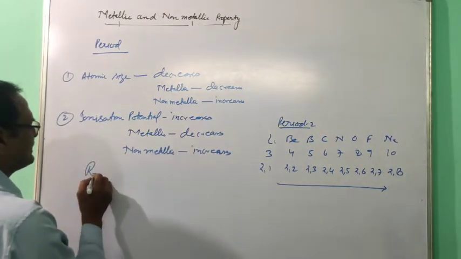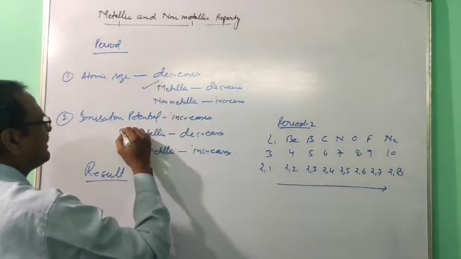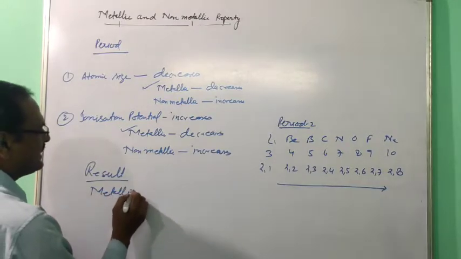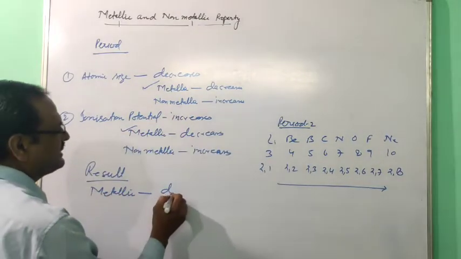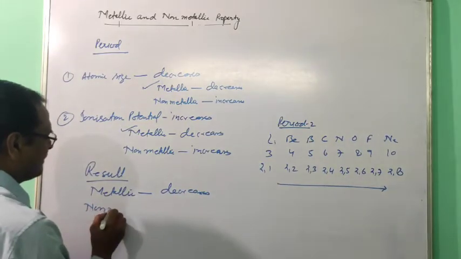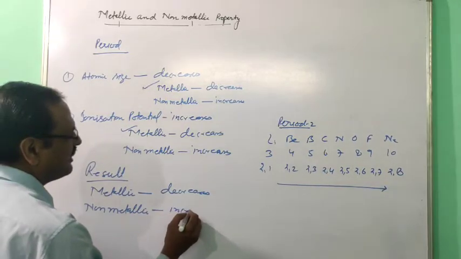So just you see the result you are getting. What is the result? Just you combine both the factors: metallic character here decreases and non-metallic increases.